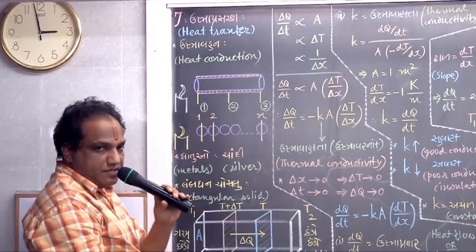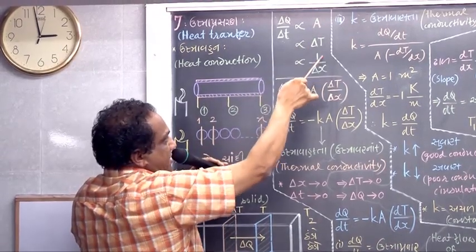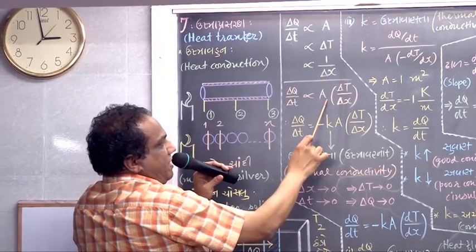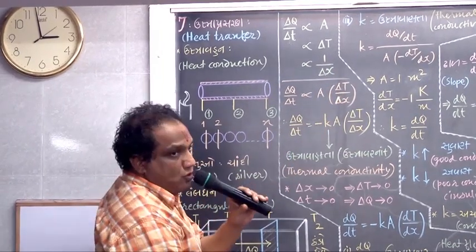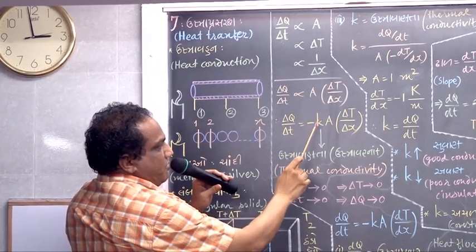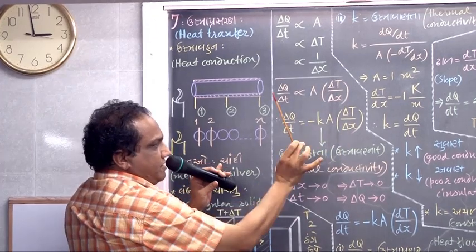Take the multiplication on the right hand side: A into delta T upon delta x. Remove the sign of proportionality and put some proportionality constant, small k. Rest of the part as it is.